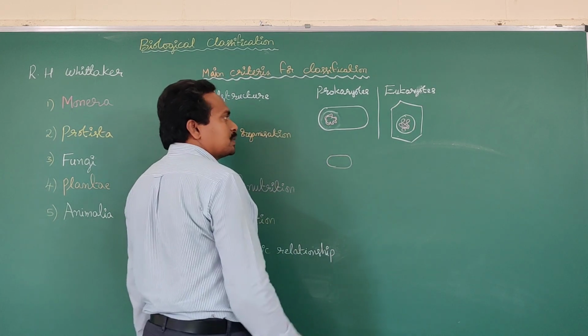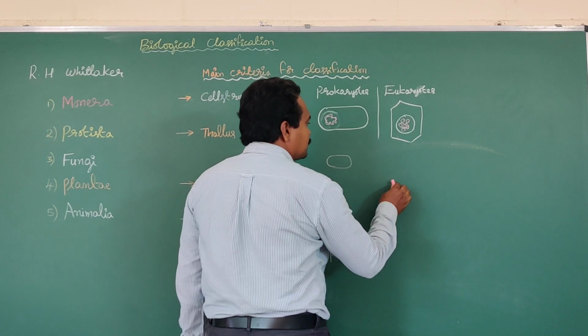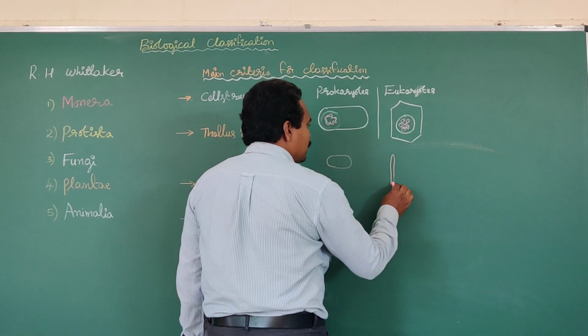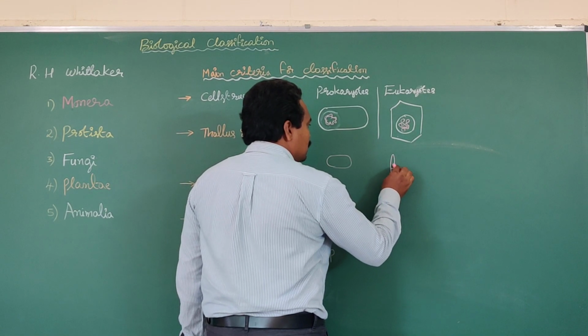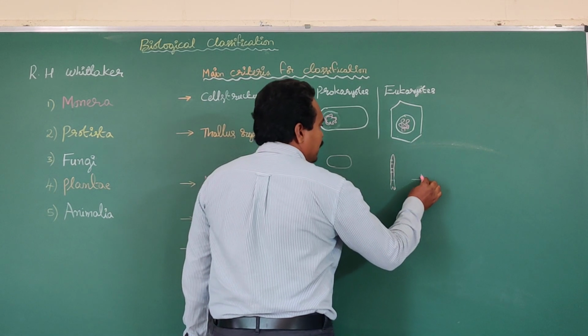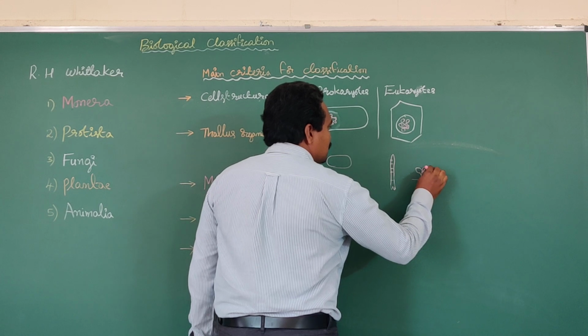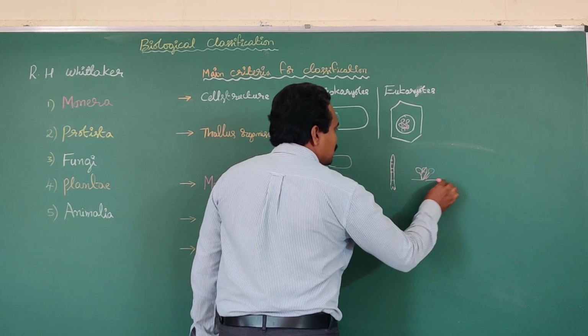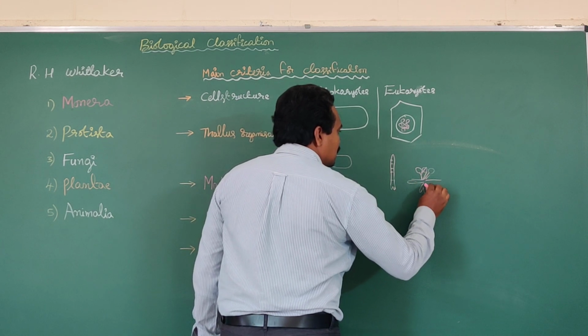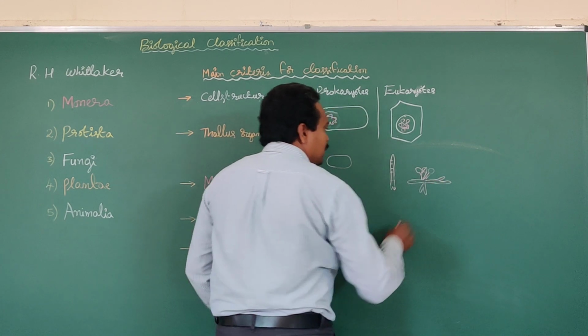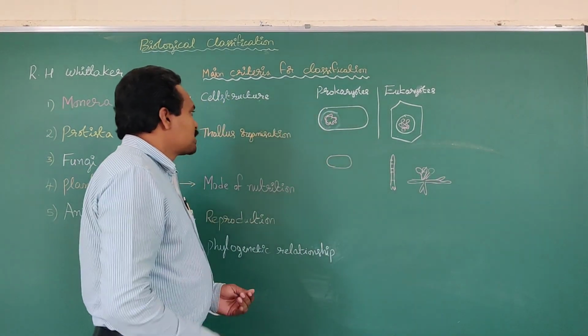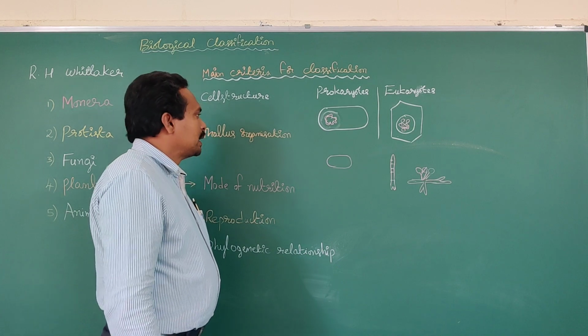Whereas in eukaryotes, for example in algae and fungi, there is no differentiation of root, stem and leaves.